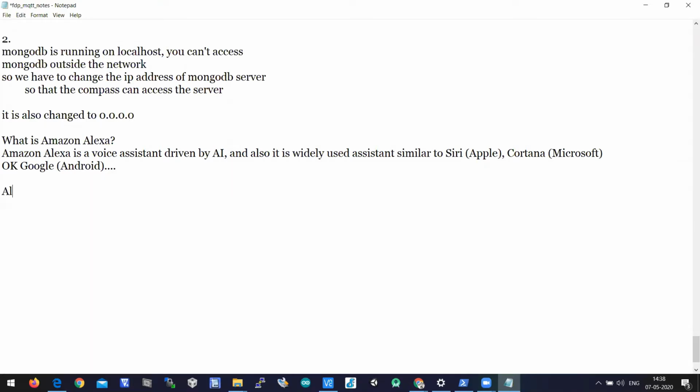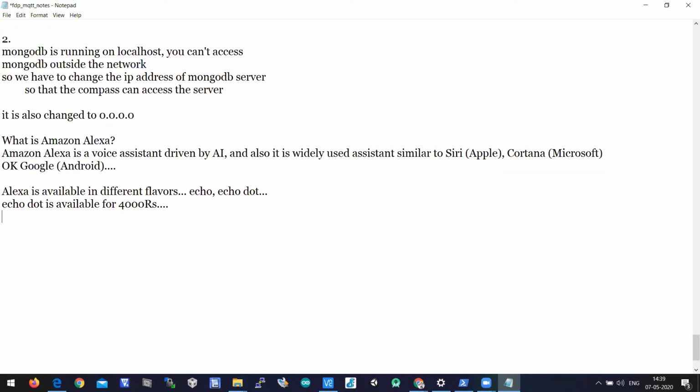And this Alexa is available in different flavors, say Echo or Echo Dot and so on. Every year they are introducing a new product out of Alexa. You can search the website of Amazon Alexa on Google. You'll have different types of flavors, different versions and all. And the smallest and lowest version is Echo Dot. Echo Dot is available for 4,000 rupees.